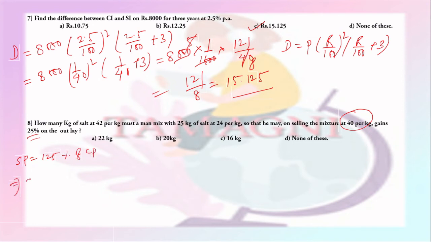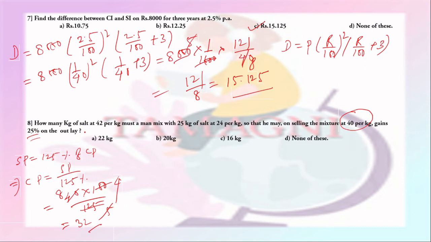So this gives CP will be equal to SP by 125%, which is 40 into 100 by 125. So 5, 4. So 8 into 4 is 32. So this is the CP.